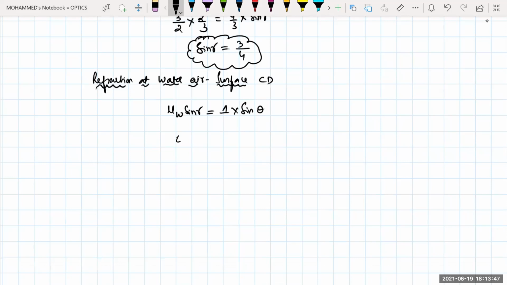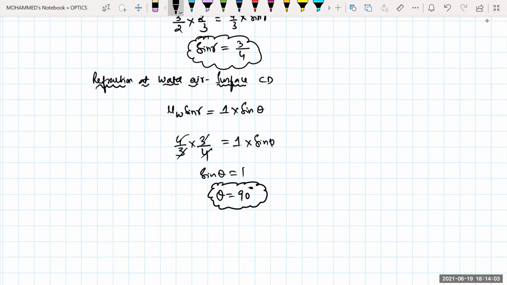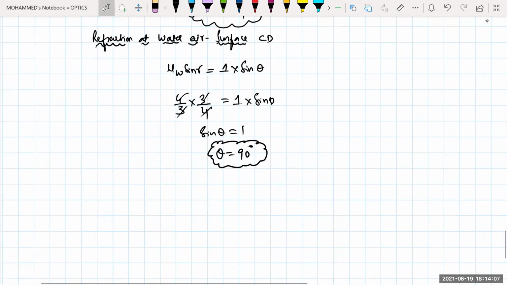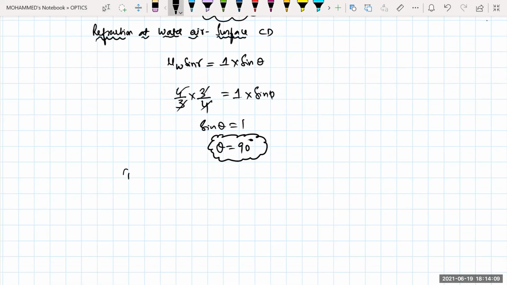Refractive index of water is 4 by 3, and sin R is 3 by 4. So we are getting 1 into sine of theta, which is equal to 1. So sin theta is equal to 1, and theta will be equal to 90 degrees. That means the final ray of light is going along the surface of the water. That means the ray will emerge parallel to the air and water interface.